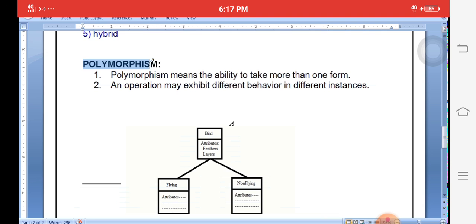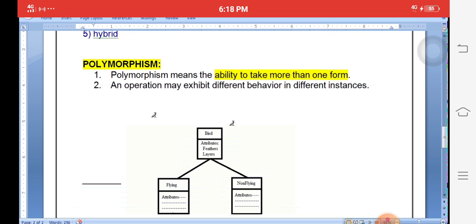Polymorphism. Another concept is polymorphism. Polymorphism means the ability to take more than one form. For example, in general life, you are a student. You behave as a student at class and college, but you are a child of your father. You are a friend to your friend. One person acting with different behaviors.